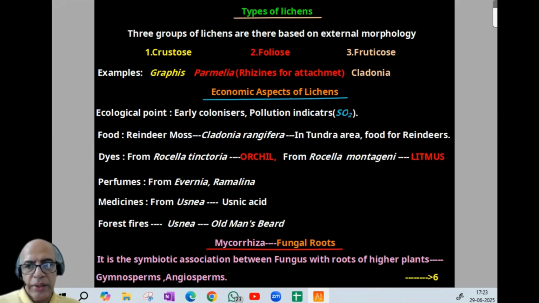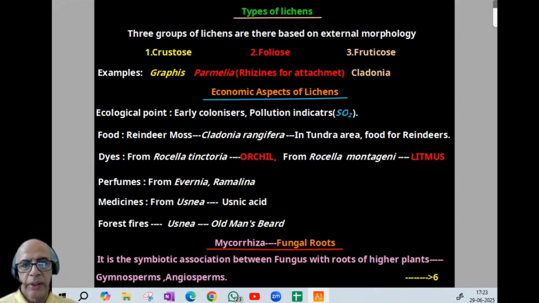And some lichens are used as food. A typical example is reindeer moss, scientifically Cladonia rangiferina, in tundra areas, food for reindeer. Dyes: from Roccella tinctoria, a dye is extracted. It is called orchil. From Roccella montagnei, there is another indicator, litmus. Perfumes: costly perfumes are also extracted from lichens like Evernia, Ramalina, etc.